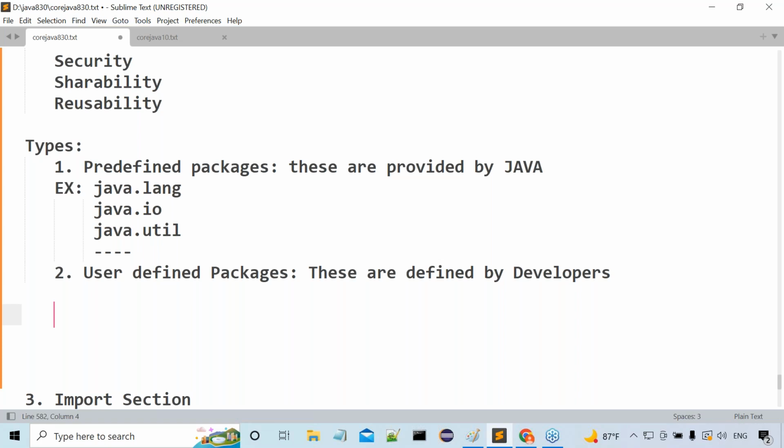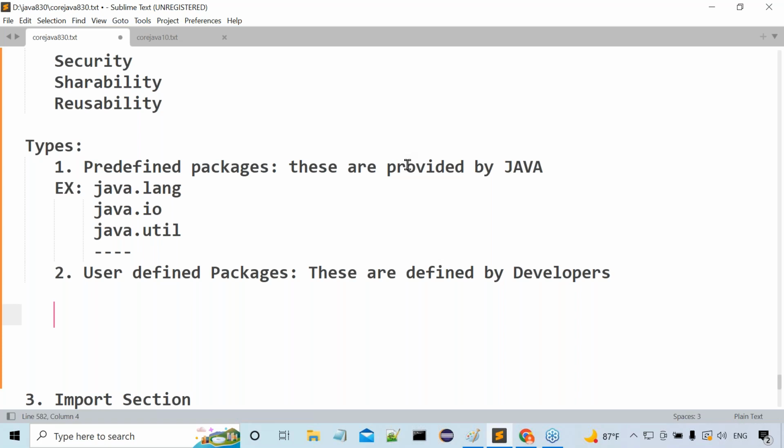But in the case of user-defined packages, developers must have two responsibilities. What are the two responsibilities? First, to define or declare the package. And the second responsibility is to use that package in our application. Am I right or not?